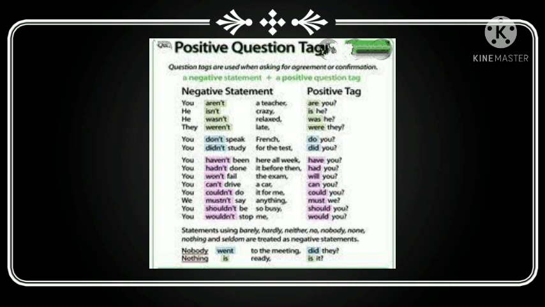Statements using rarely, hardly, neither, no, nobody, none, nothing, and seldom are treated as negative statements. Nobody went to the meeting, did they? Nothing is ready, is it? Okay, so in this form, we will use the positive question tag for the negative sentence.